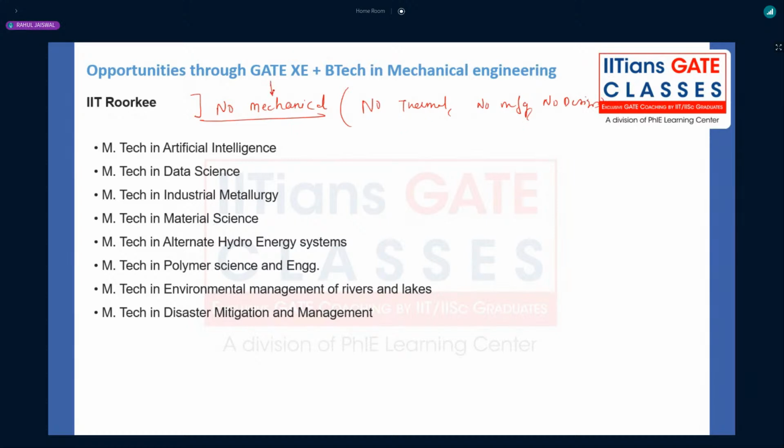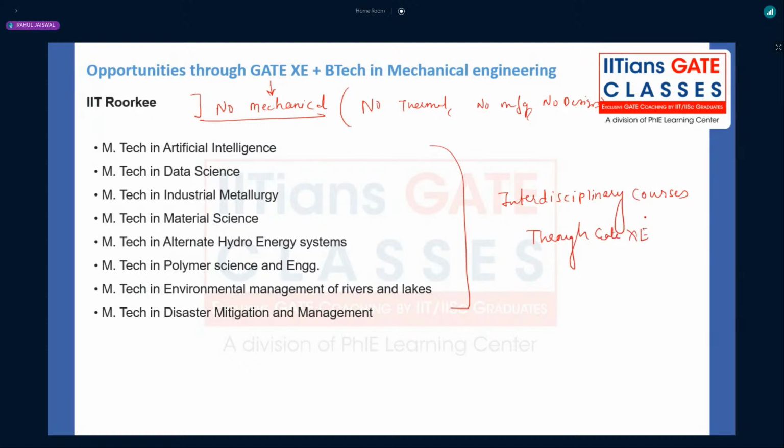We cannot select thermal, manufacturing or design. We cannot get admission. You can get admission only in interdisciplinary branches through GATE XE.